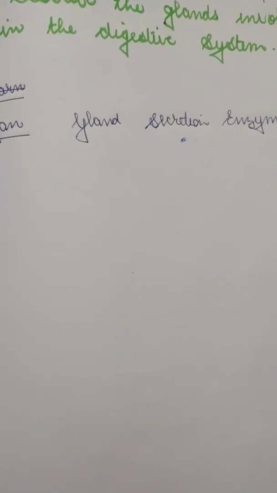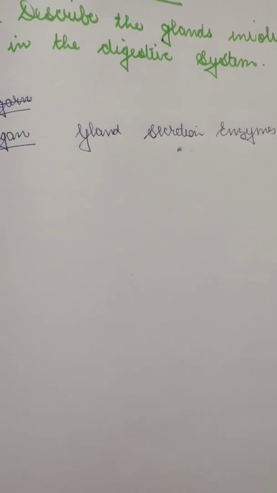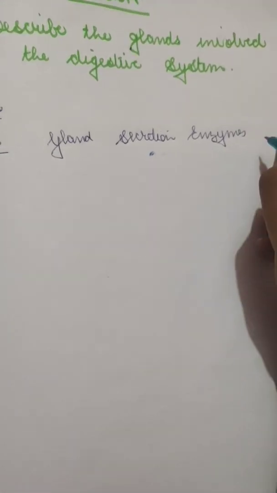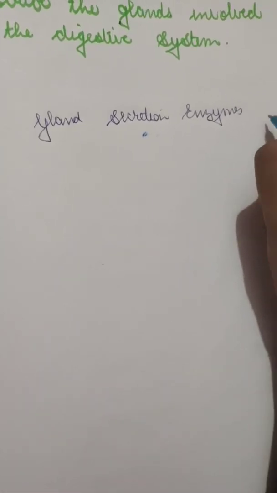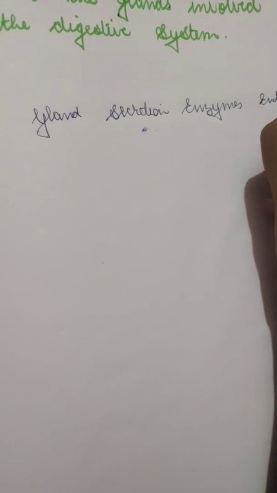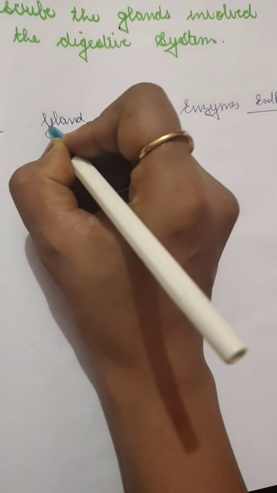Then we can also write the end product, what they make, but we'll be doing it afterwards.